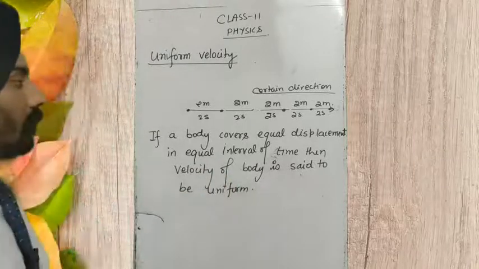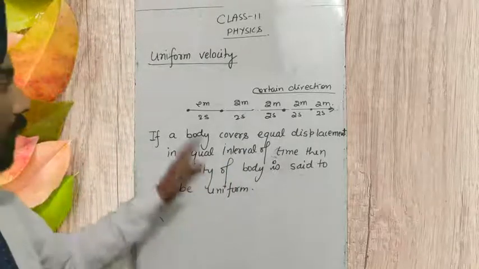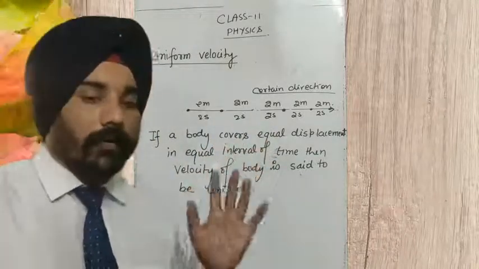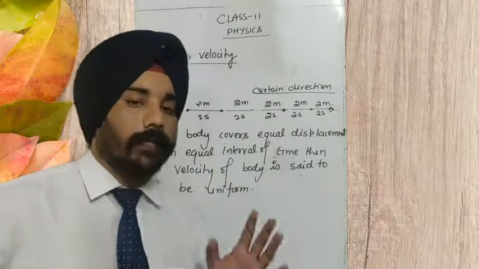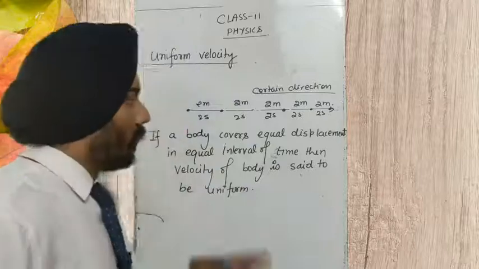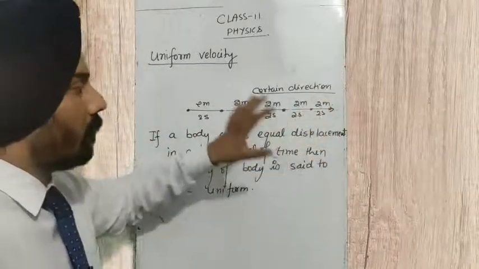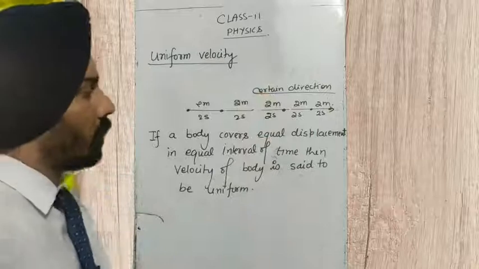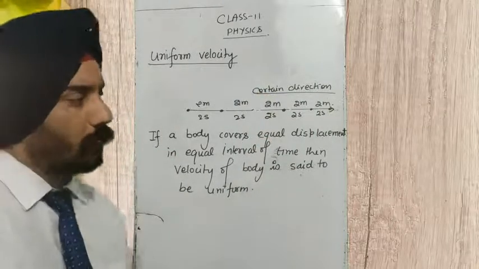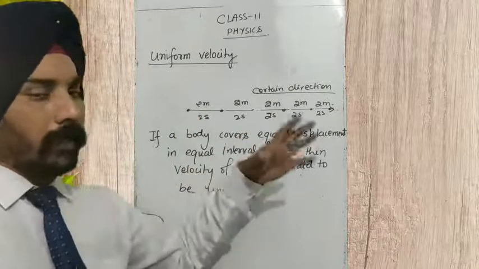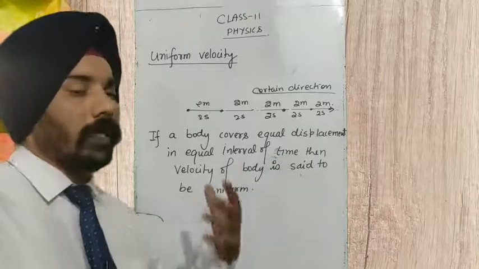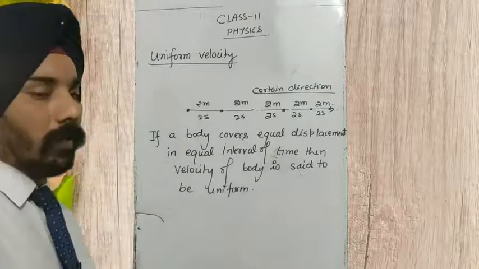You might have understood what uniform velocity is. When we speak of displacement, that means we have already specified the direction. If a body covers equal displacement in equal intervals of time, then we say that the body is moving with a uniform velocity.